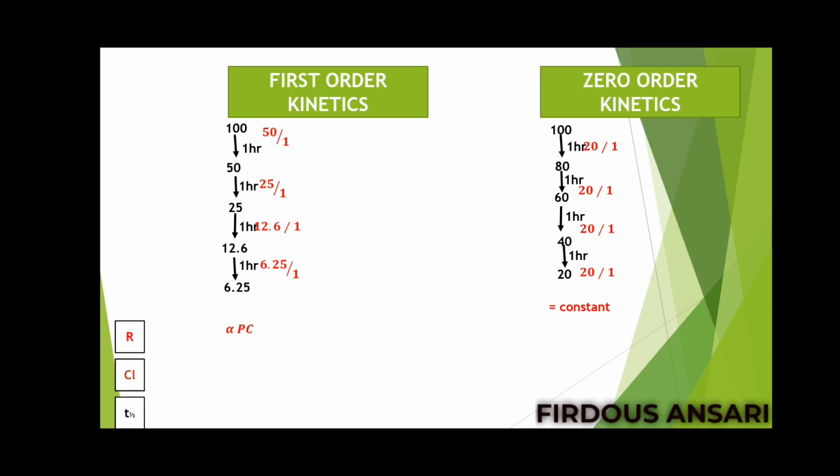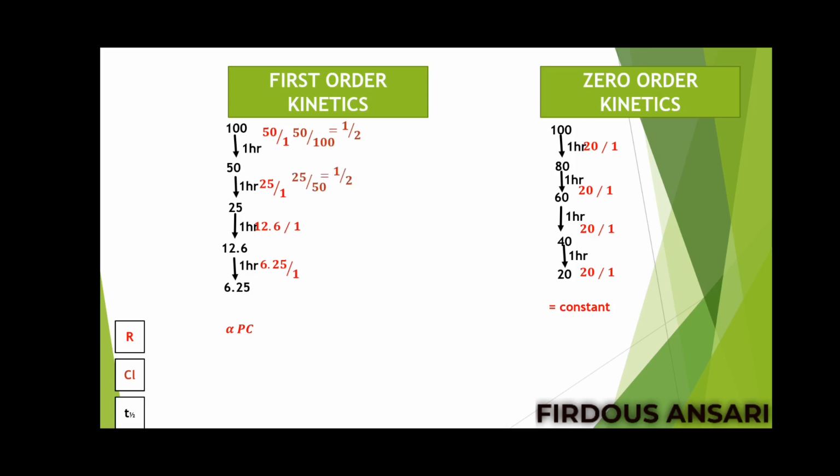Clearance means the rate of elimination divided by the initial plasma concentration of the drug. So we'll check for first order kinetics here. The first one, the rate of elimination is 50 divided by the initial plasma concentration of the drug, which is 100. So 50 by 100, we get 1 by 2. Next, the rate of elimination is 25 divided by the initial plasma concentration, which is 50. So 25 by 50, again we get 1 by 2.